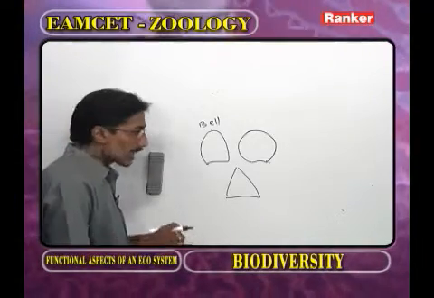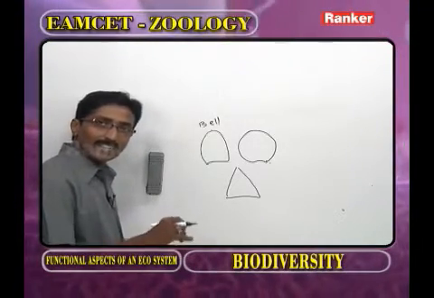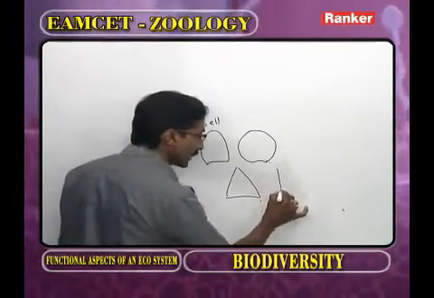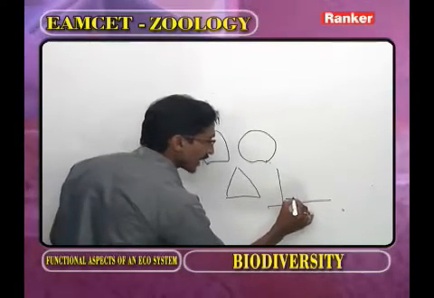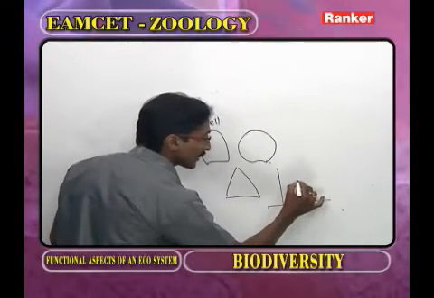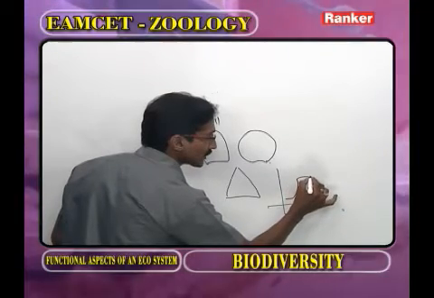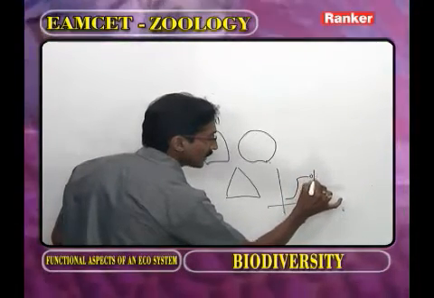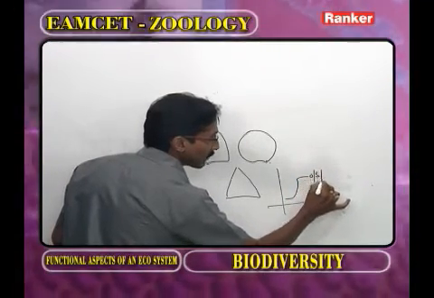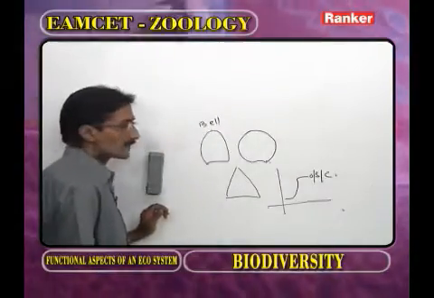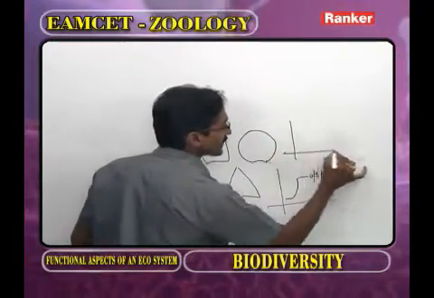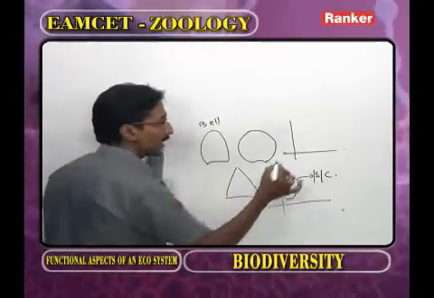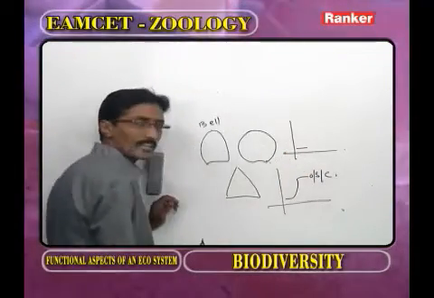Triangular. Now as we observe the S or sigmoid growth curve, this is the y-axis, x-axis, and this is positive acceleration, logarithmic phase, negative acceleration, zero population growth, or the stable population or carrying capacity. Now in the J-shaped growth curve, this is the y-axis, this is the x-axis, and this is positive acceleration.